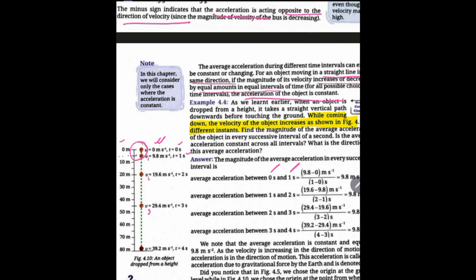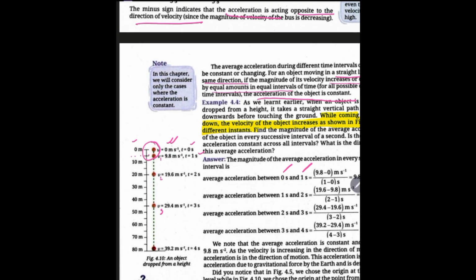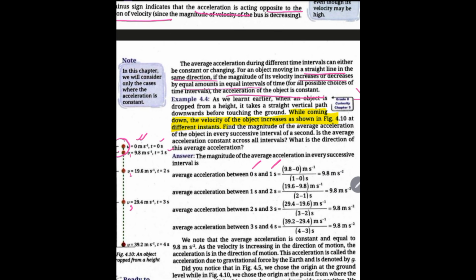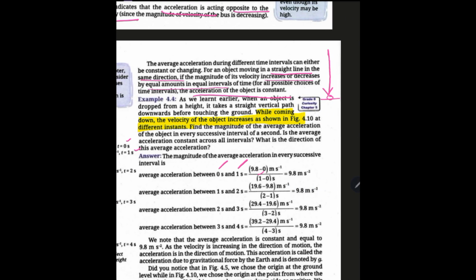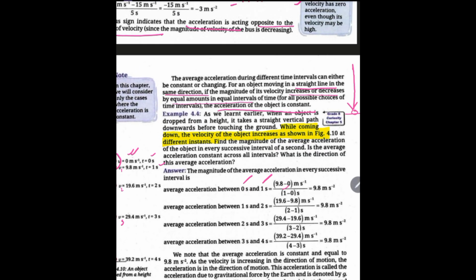That is the change in the velocity, final minus initial, 9.8 minus 0, divided by the change in time, final minus initial, which is 1 second minus 0. So 9.8 meter per second, that is, meter per second square. That is the average acceleration, because this is showing the change in the velocity for this particular time interval.